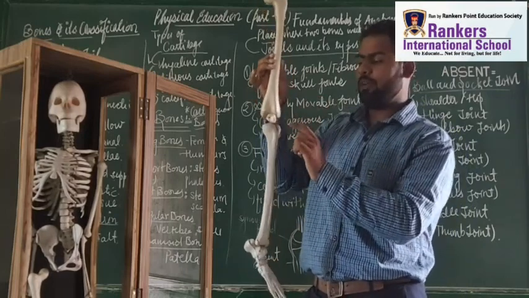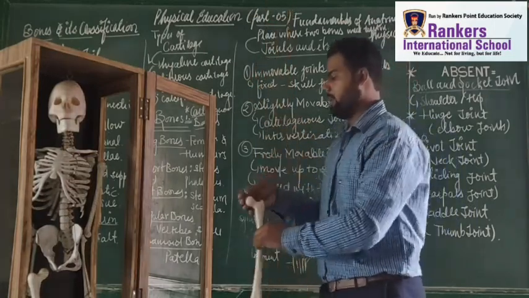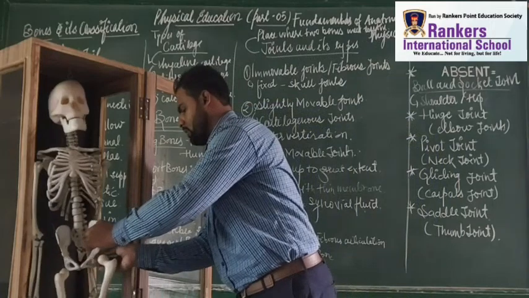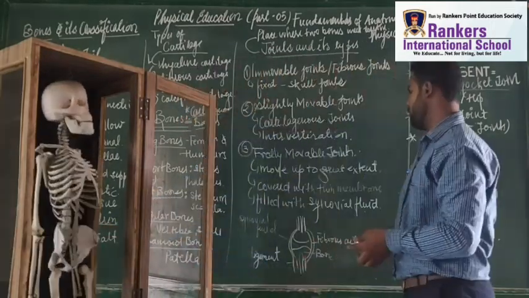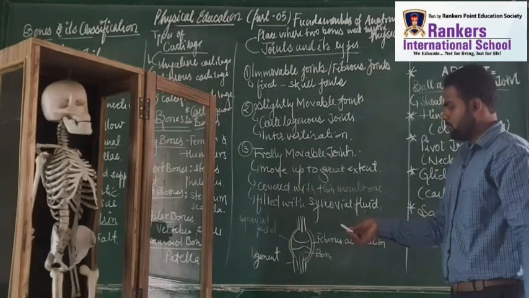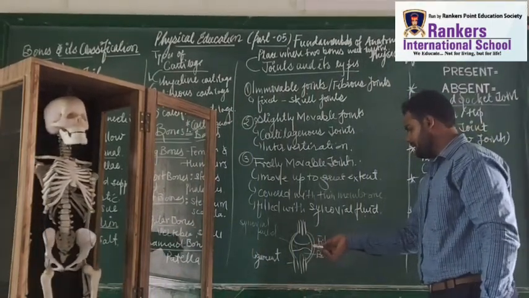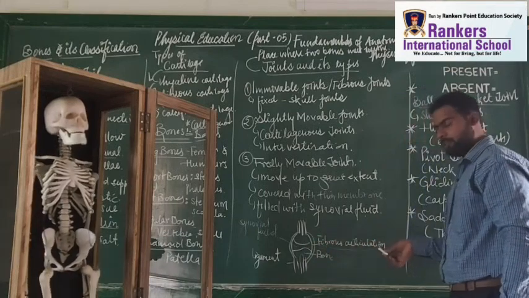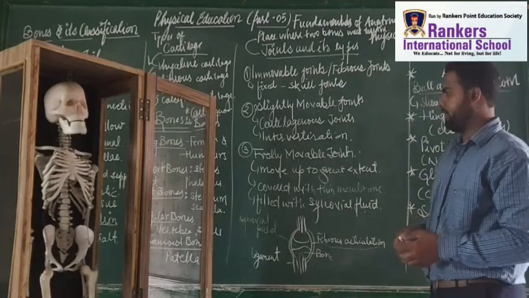Here we have synovial fluid. I am going to tell you the diagram which is present on the board. So this knee joint really works well. Here is the synovial fluid. The inner layer is called a fibrous articulation. We have again the bone and the ligament. The outer side is the ligament, right dear students?